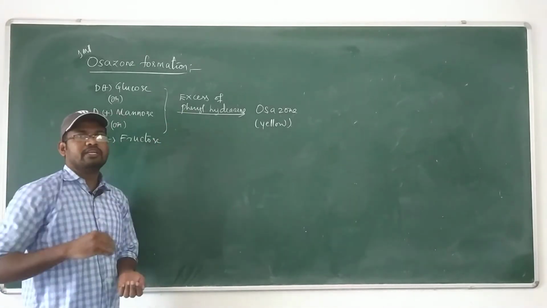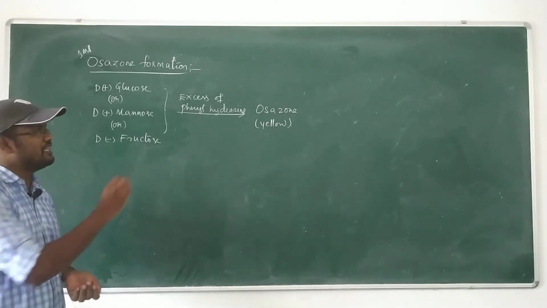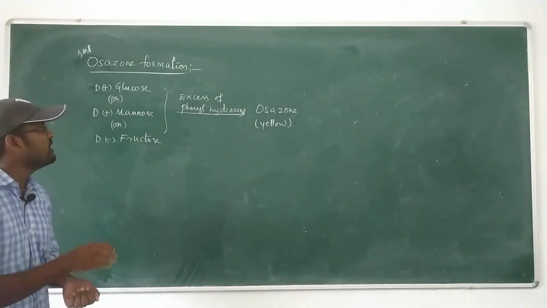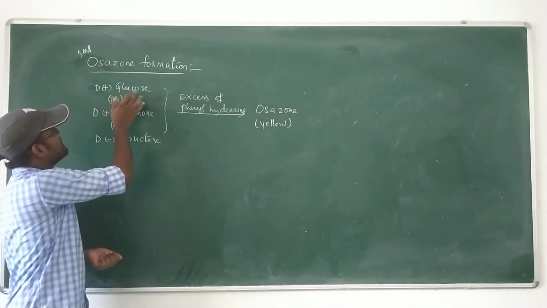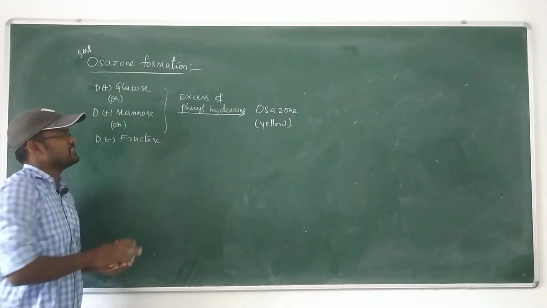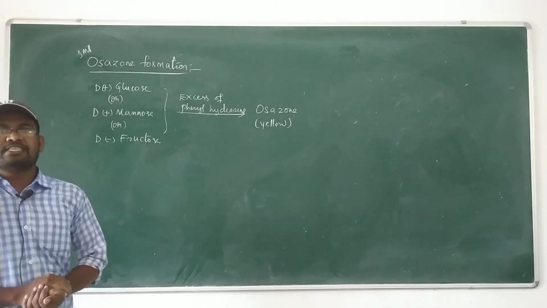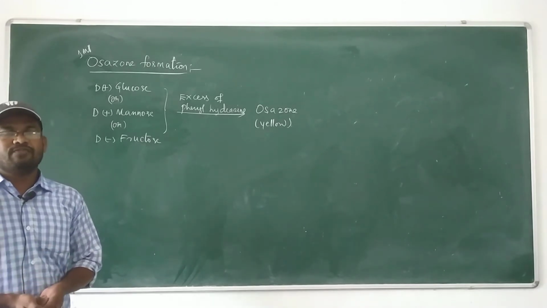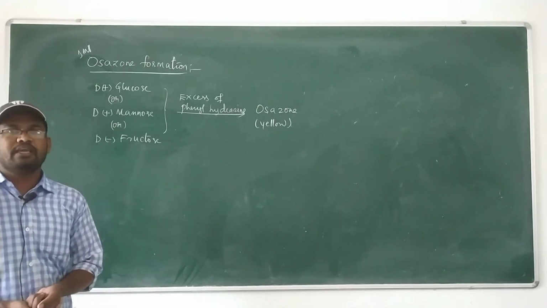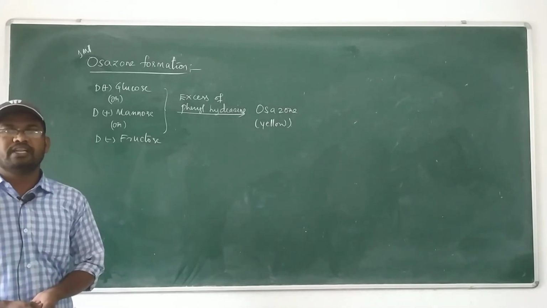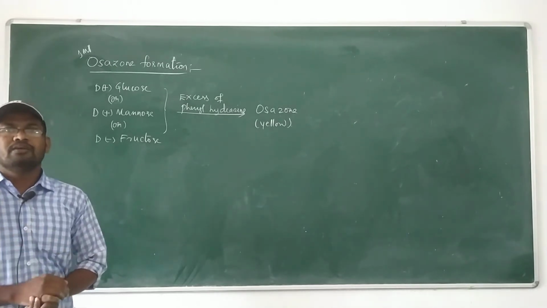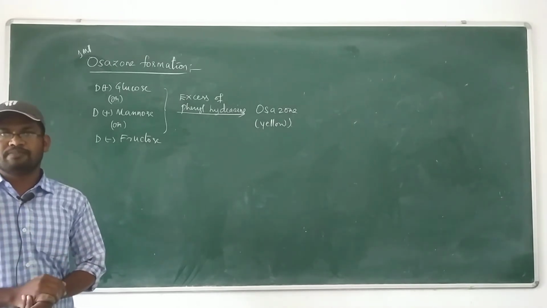the given product is always a single one, that is osazone, because these three compounds, D plus glucose, D plus mannose and D minus fructose, have the same configuration at C3, C4 and C5 centers. C3, C4, C5 carbons have the same configuration, and the remaining C1 and C2 differ.